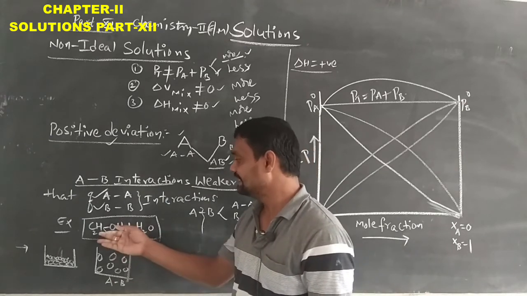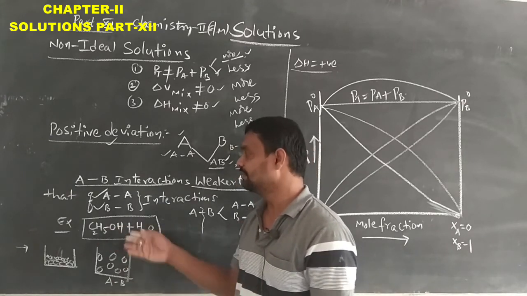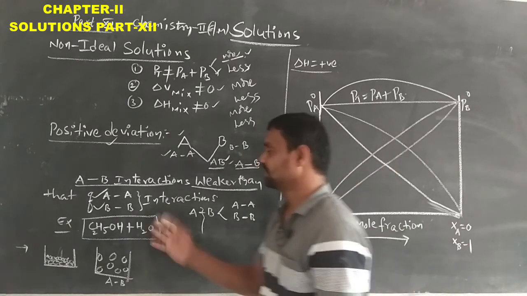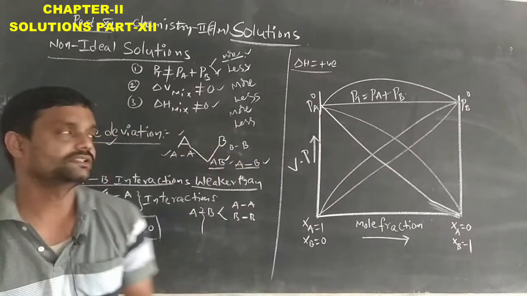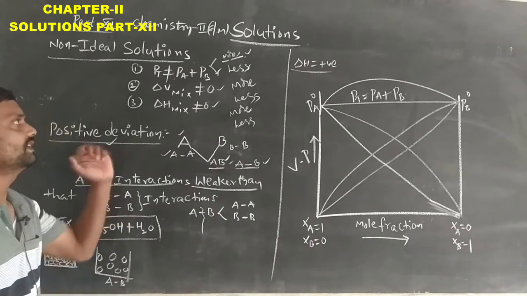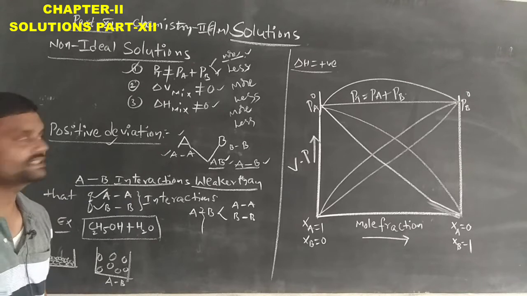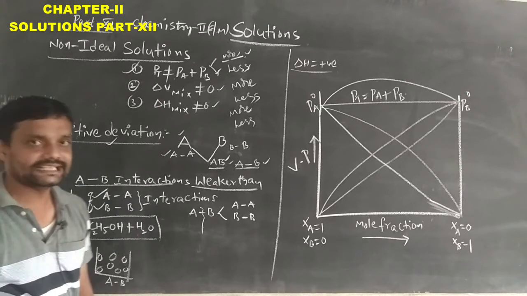Due to that, this mixed solution shows positive deviation from Raoult's law. So it is an example of positive deviation of a non-ideal solution. This is one condition, that the vapor pressure increases.